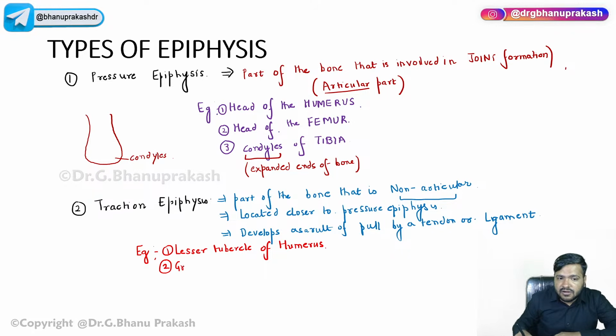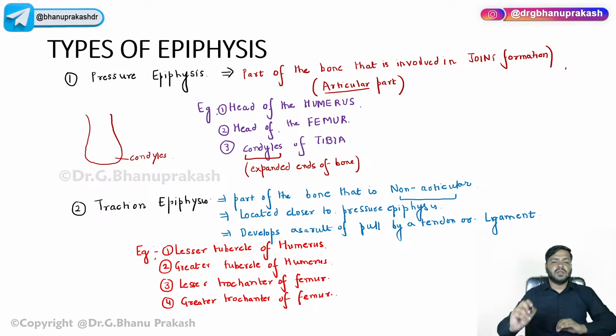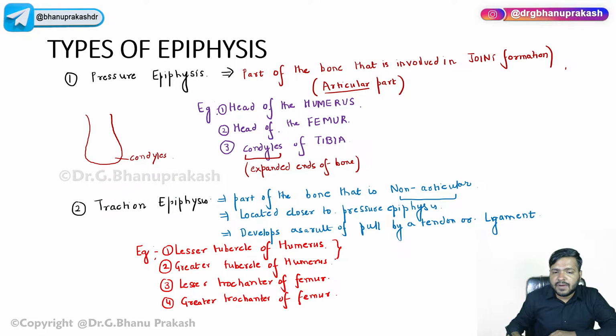So we have the greater tubercle of the humerus. We have lesser trochanter of femur, and greater trochanter of femur. Now we have two in the humerus part and two in the femur part.